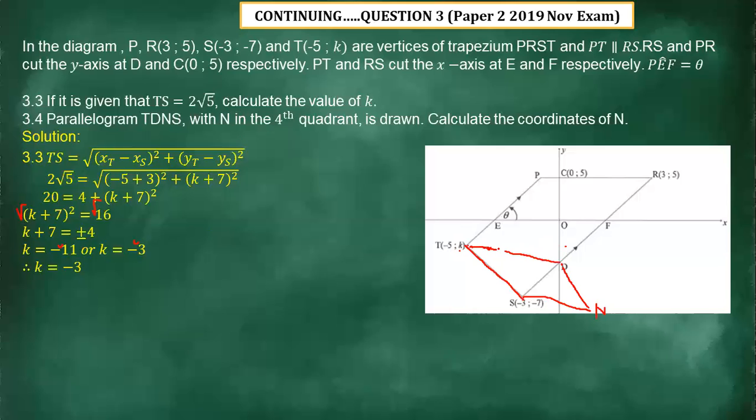Now they say we should calculate the coordinates of this N. Since it is a parallelogram, we know the properties of a parallelogram as well as the diagonals of a parallelogram.